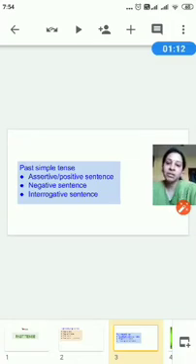Do you remember, children, when we learnt present tenses, we learnt the three types of sentences under simple present tense and the other forms of present tenses. Similarly, today in past tense also, we are going to focus on the three types of sentences and we'll learn how to use the past simple tense under these three categories of sentences. So, the three types of sentences will be assertive or positive sentences, negative sentence, and interrogative sentence.